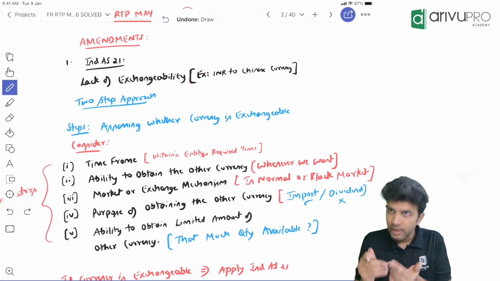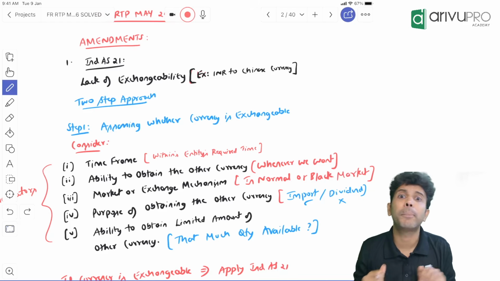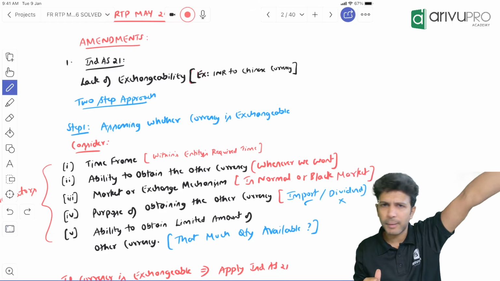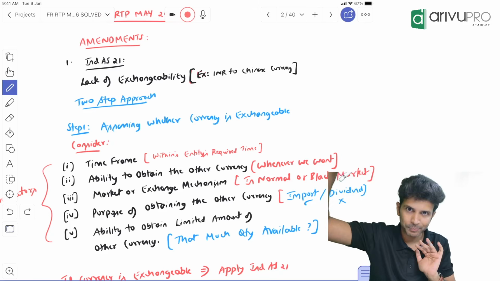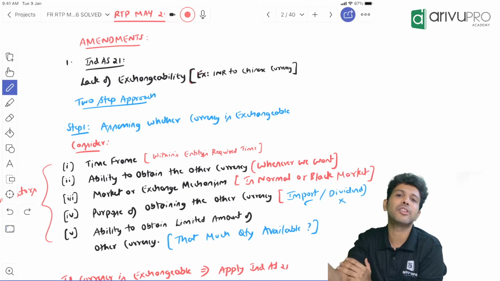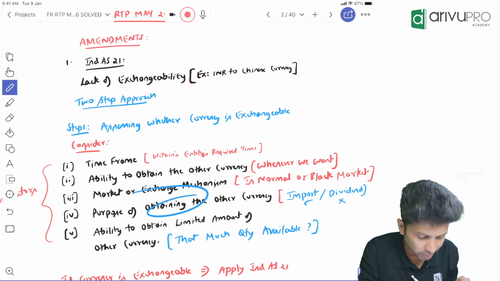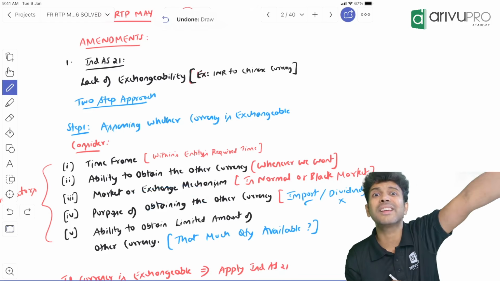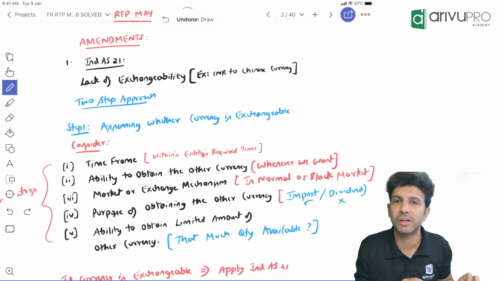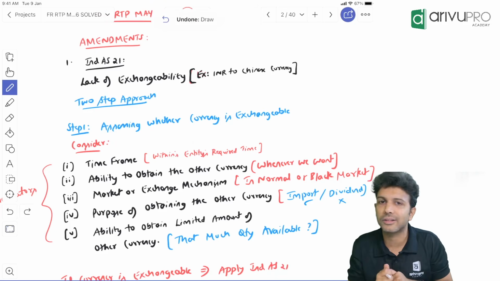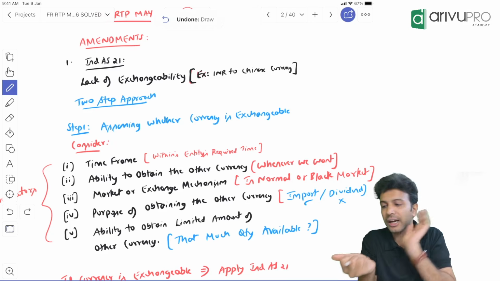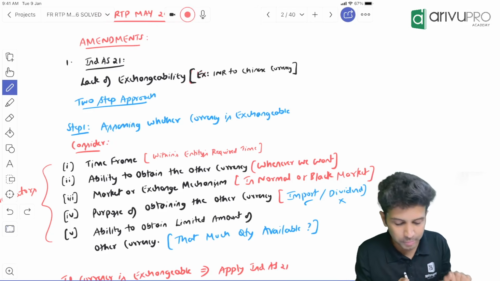Okay. Let's say I have imported a property, plant and equipment. I have purchased a property, plant and equipment from China and I have to make the payment in Chinese currency. For that purpose, it is allowed. For making the import payment for PPE, I can exchange the currency. But for dividend payment, it is not allowed. Right? So that's what this point is trying to say. For whatever purpose you are making the payment, if you are able to exchange the currencies, then currencies are exchangeable. But for your purpose, if you are not able to get the currency, then the currencies are not exchangeable. So for whatever purpose you want the currency, for that purpose, are you able to get it or not, is what this particular point is trying to say.